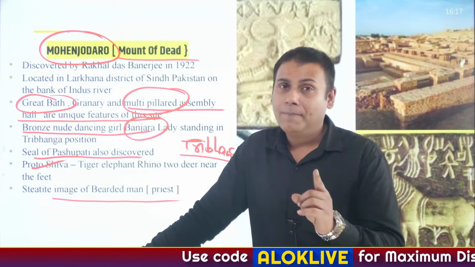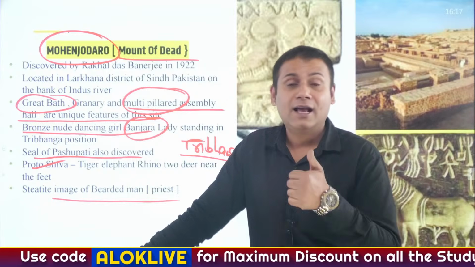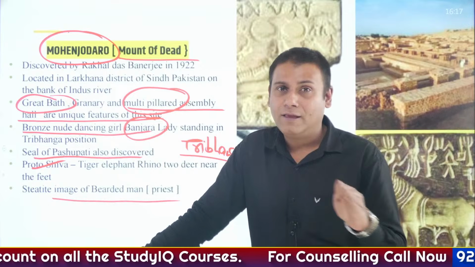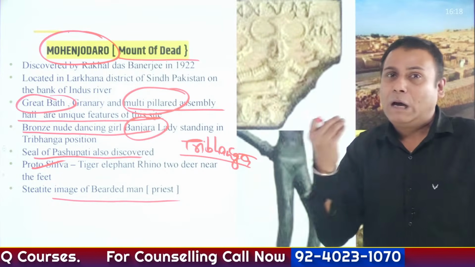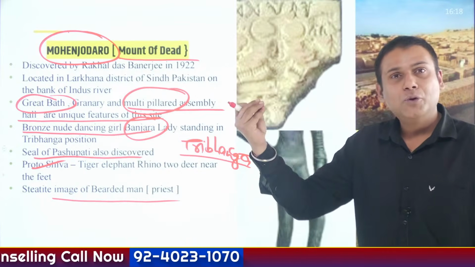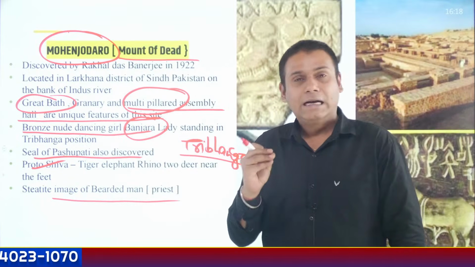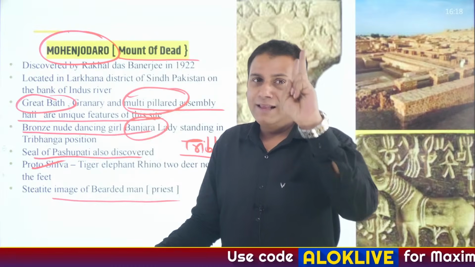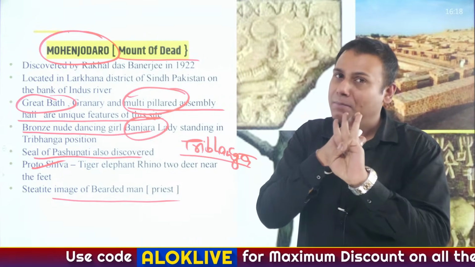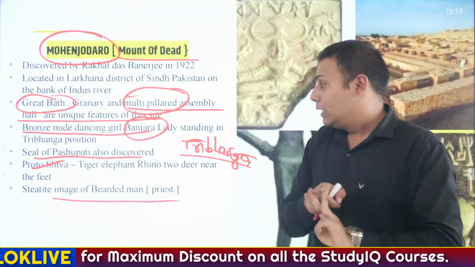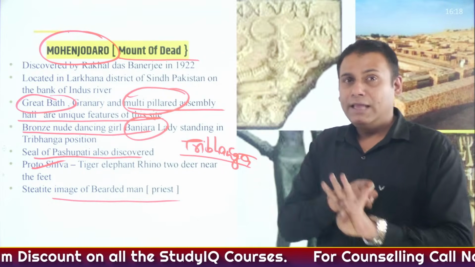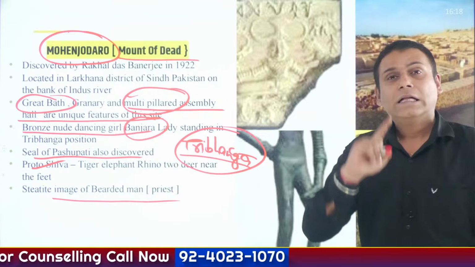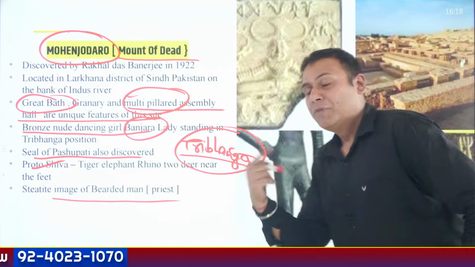It's not just about history. History, geography, polity, economy, science and tech, current affairs, everything. Your Ojha and Kurukshetra, budget, economic survey, everything. So please keep on noting down so that it will be quite useful for you in the end for the revision of the concepts. Is that clear? So a multi-pillared assembly hall has been found. Great bath has been found. Seal of Proto Shiva or Pashupati Mahadev has been found. Apart from this, a steatite image of a bearded man. Then a bronze image of a nude dancing girl, standing in a posture referred to as Tribhanga posture. Moving ahead with the next one.